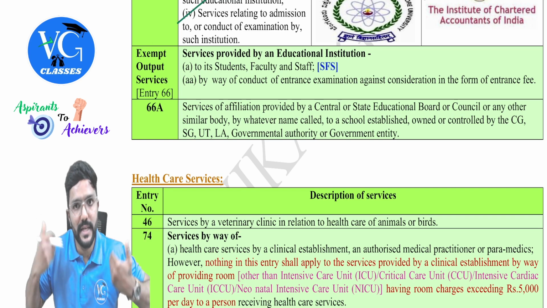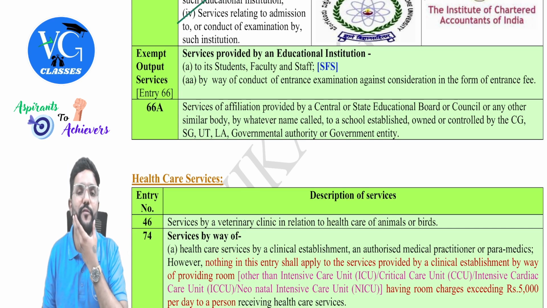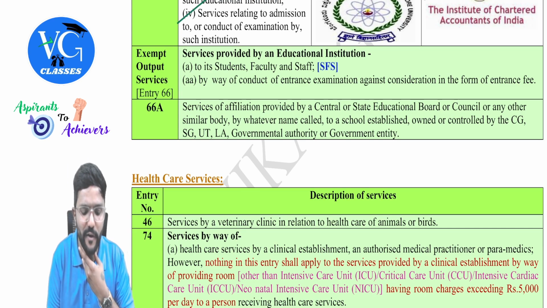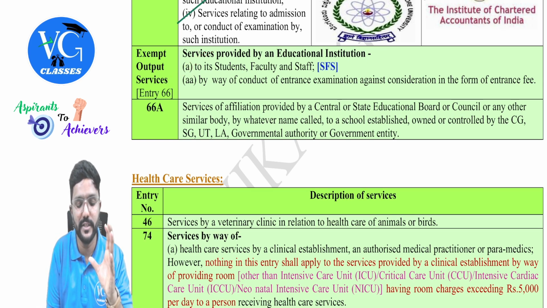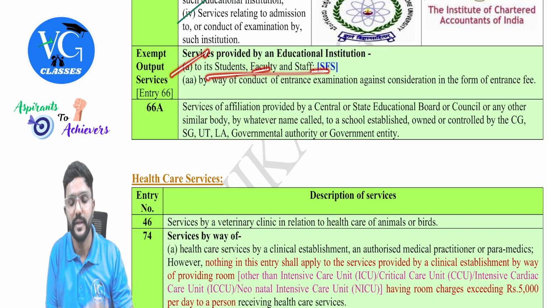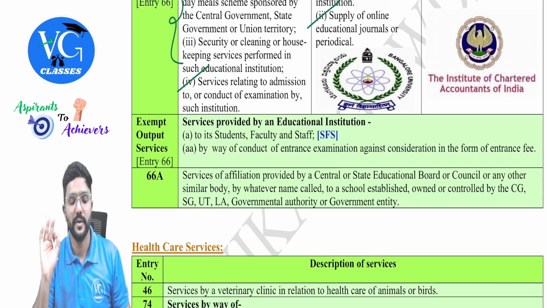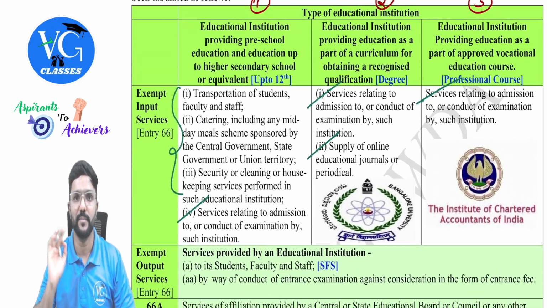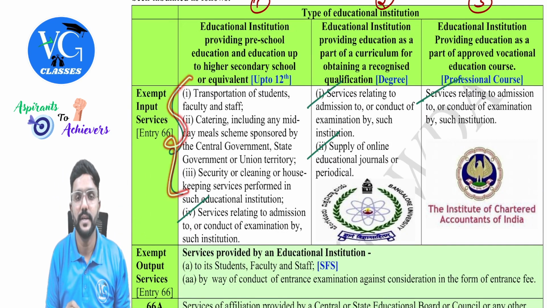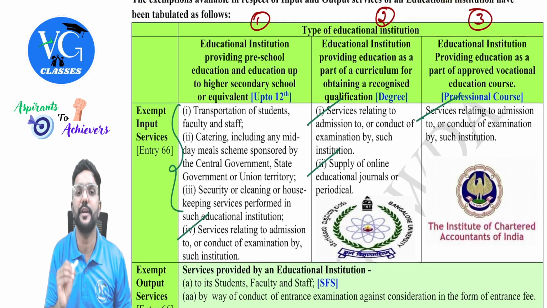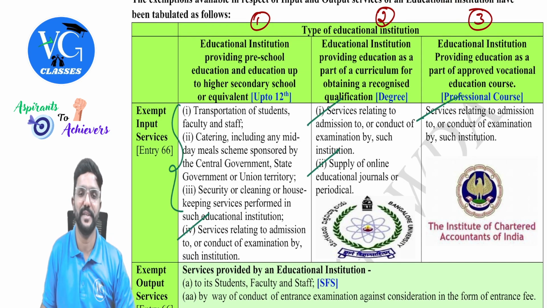Sir, what if the school itself has a canteen? It is run by the school and they are supplying food items and snacks there to the students. That will fall here. Got it? I told you, any outward supply provided by an educational institution to students, faculty, and staff is covered here; it is exempt as an outward supply. Whereas now we are talking about inward supply. So if an educational institution is taking any of these three services, it is exempt only for the first category of educational institution. Whereas for the second and third, it is not exempt, which means it is taxable.